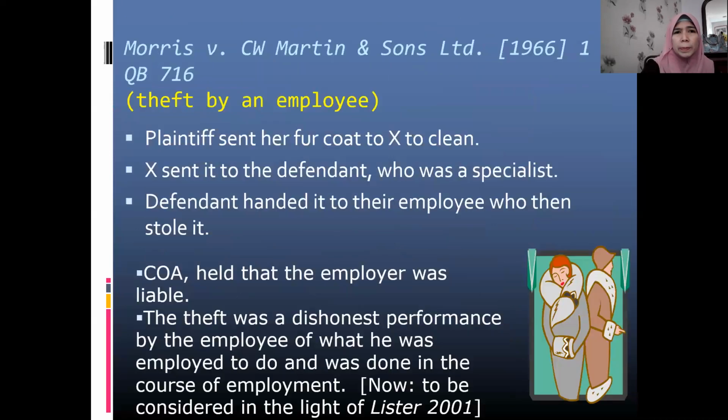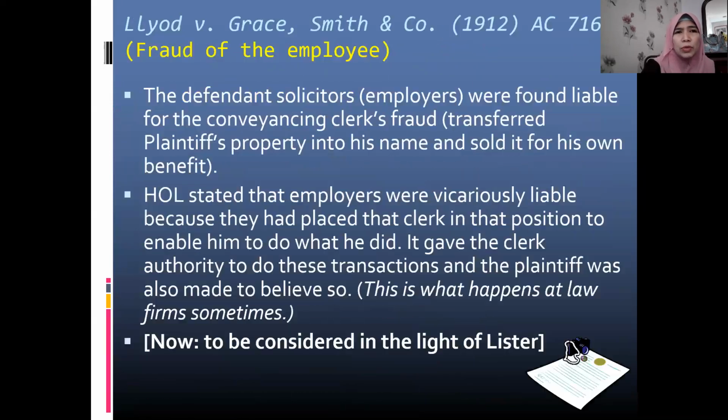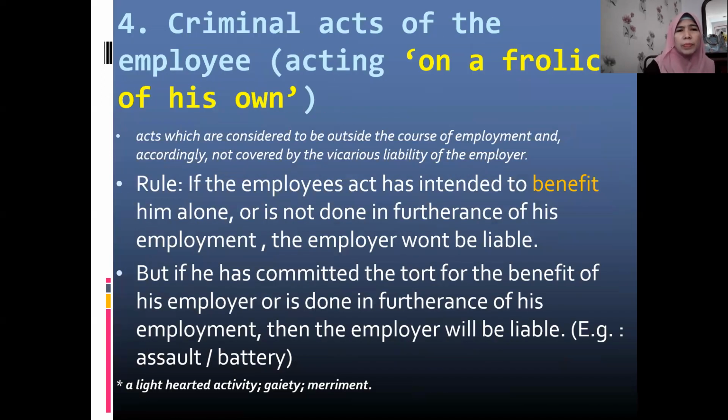This is quite a long one, so we stop here. We are going to continue with criminal acts in part 3 of the lecture.